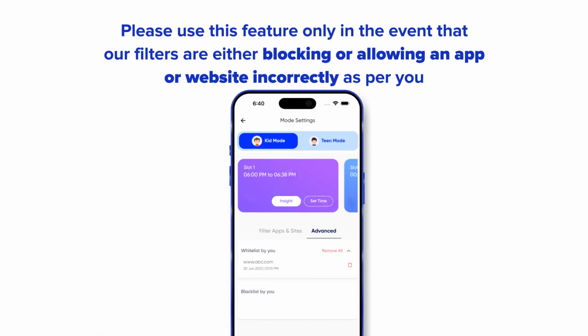Please use this feature only in the event that our filters are either blocking or allowing an app or website incorrectly, as per you.